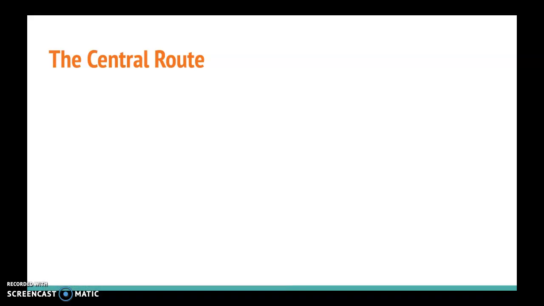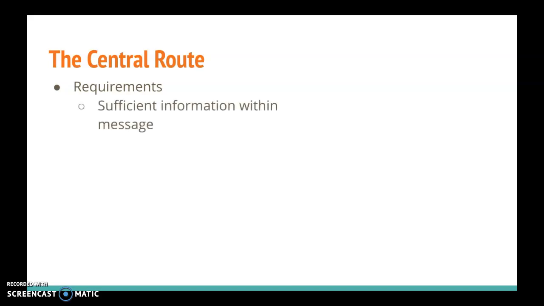Let's talk about the central route of persuasion according to the elaboration likelihood model. The central route of persuasion requires two different elements in order for a recipient of a message to travel on the central route. First, there needs to be sufficient information within the message. And second, the recipient needs to be willing to engage in elaboration.